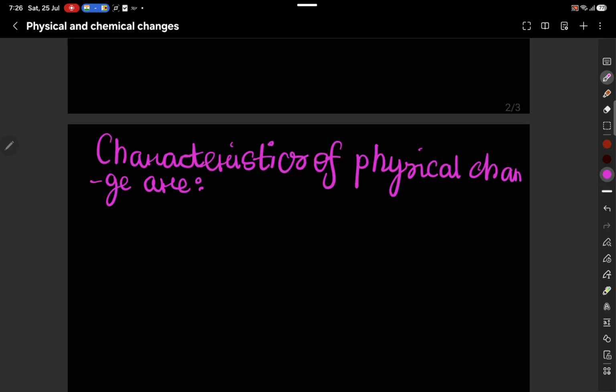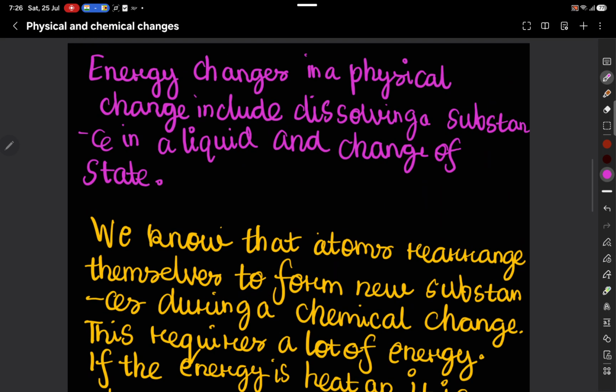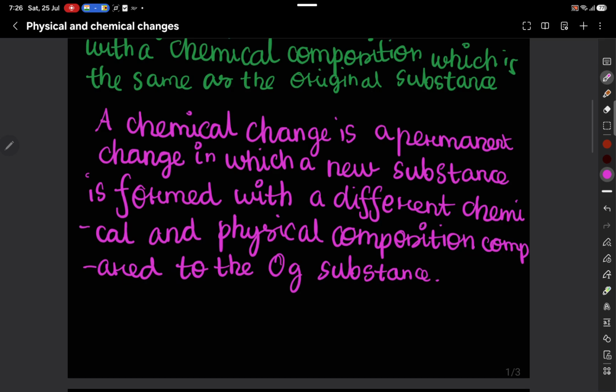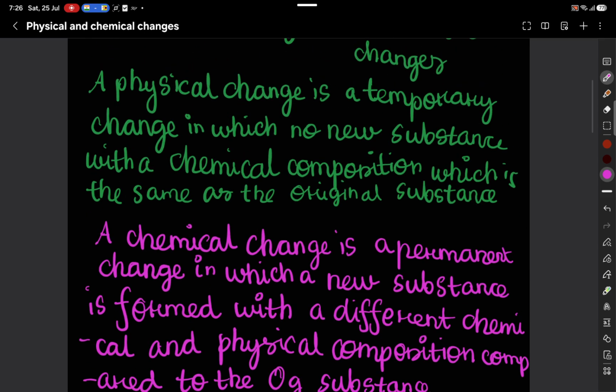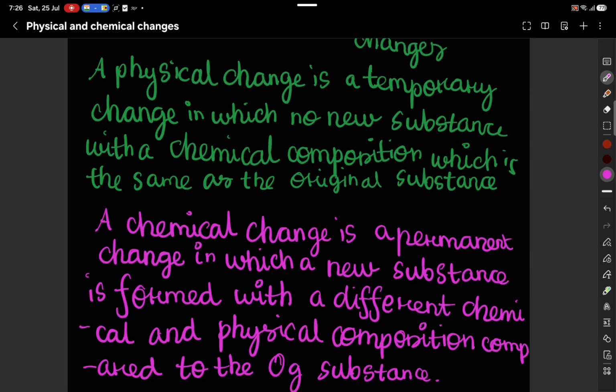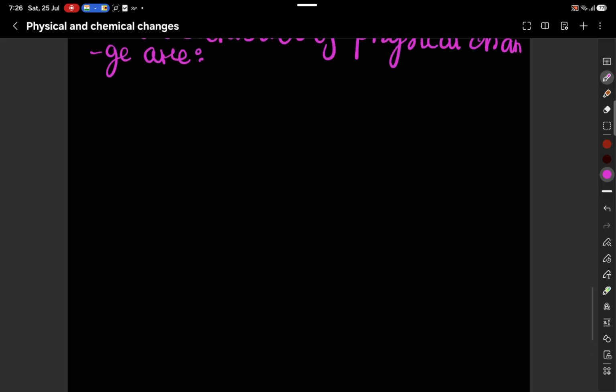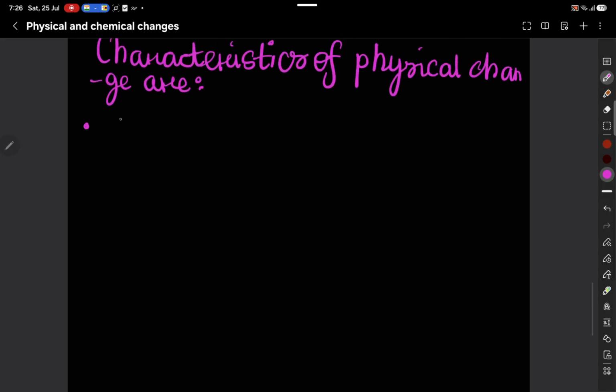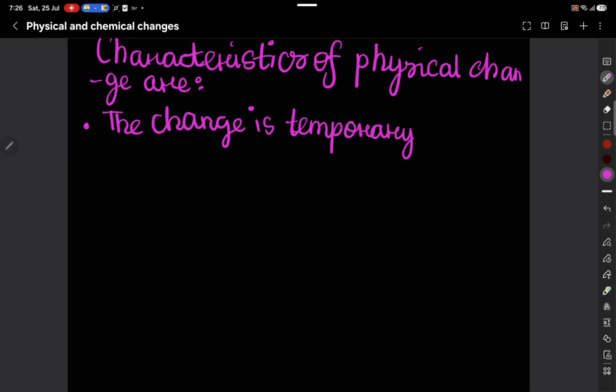Firstly, from the definition itself you can get it. A physical change is a temporary change in which no new substance is formed. So this is one point of the physical change characteristics. The change is temporary and no new substance is formed.